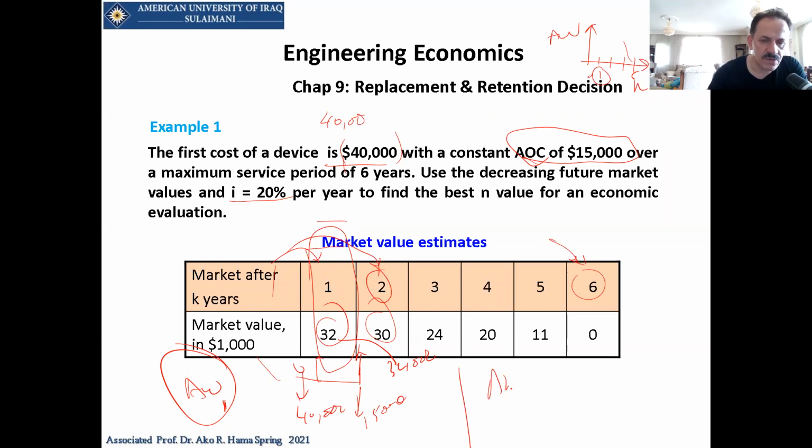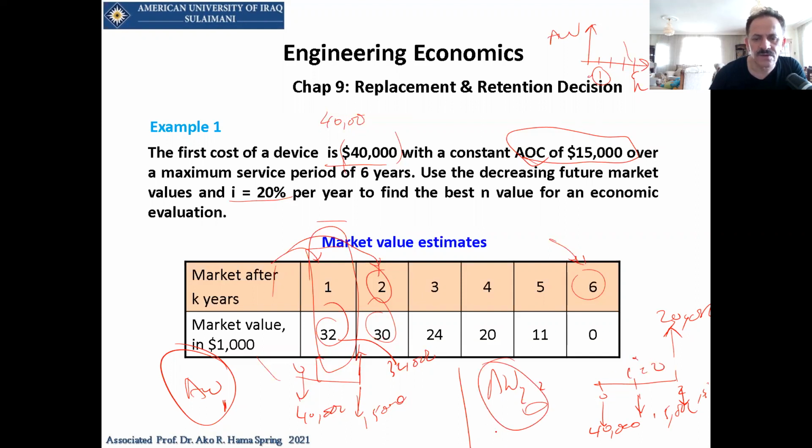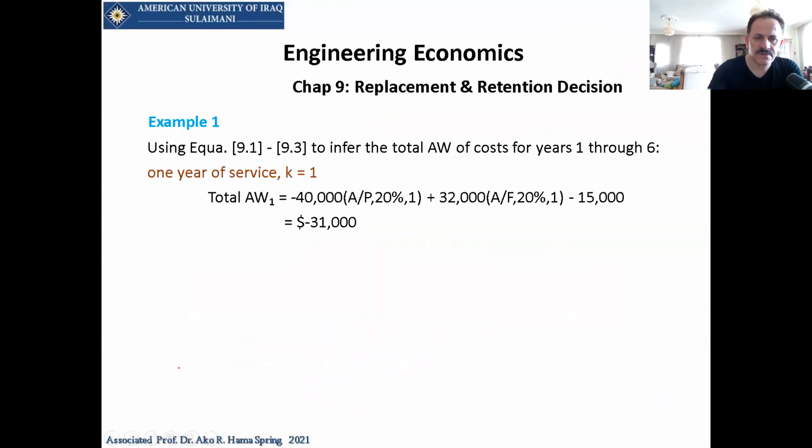Now annual worth 2 is when you have N equal to 2. It means that here's the cash flow diagram, 0, 1, 2, and the market value at year 2 will be 30,000. Also the present cost is 40,000. Now also we have to pay 50,000 every year. Now we have another cash flow diagram, and we have to find that annual worth and so on.